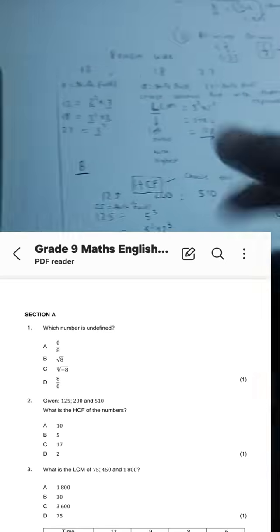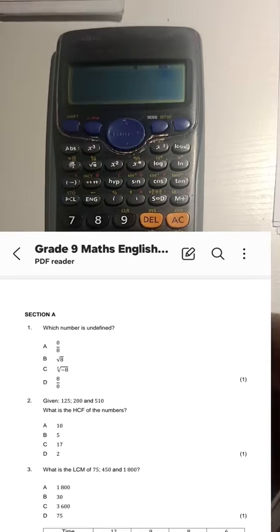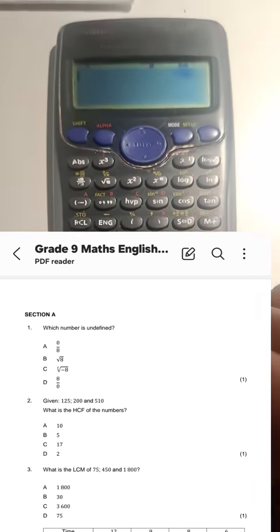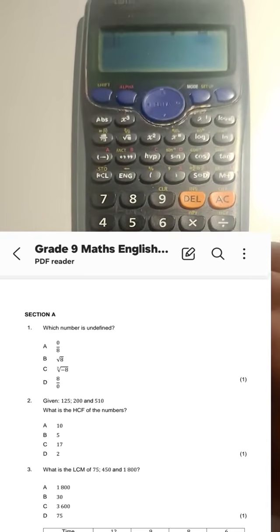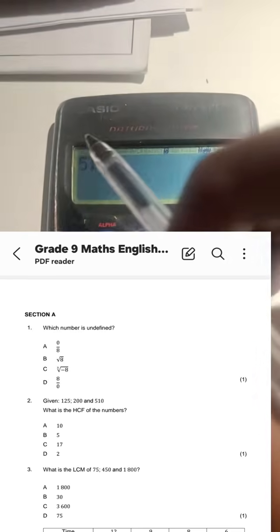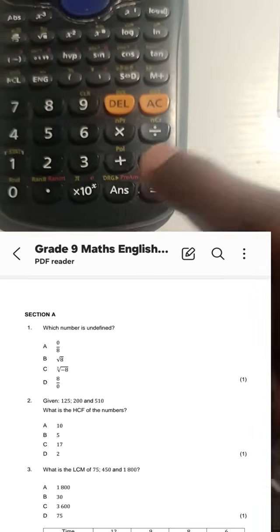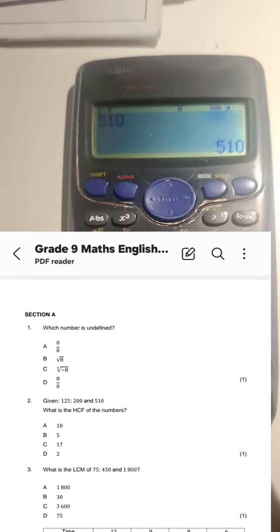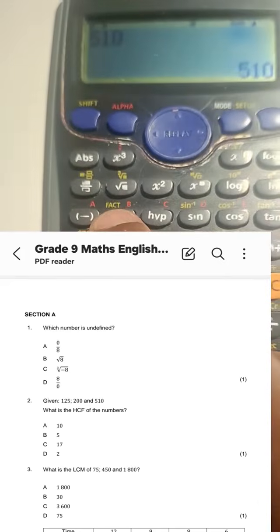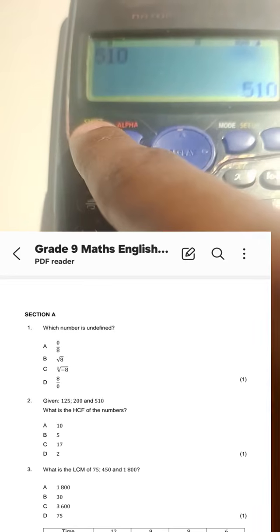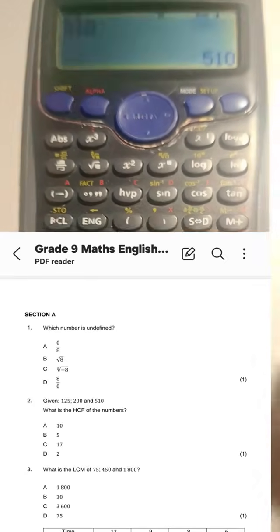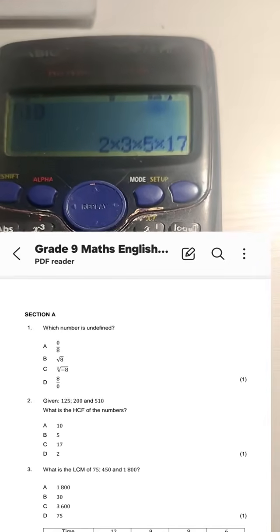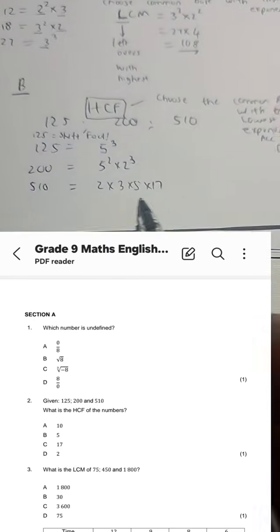What do you press after shift? So once again, simply put, guys, I just press fact. So 510, there we go, 510. There it is, né? I press equal. Then I press shift. Then I press here, fact. The reason why I press shift is so that I can select the yellow. So that's the button, fact, and there it is.